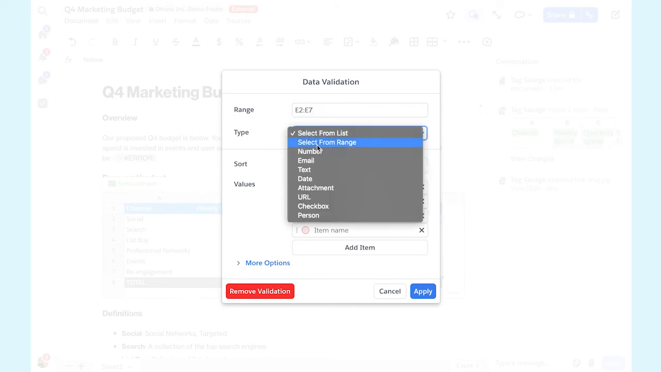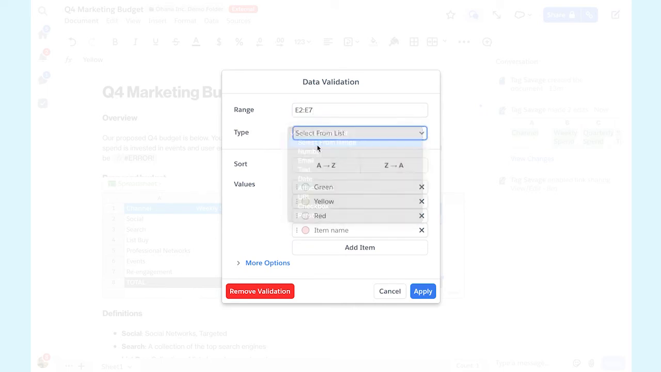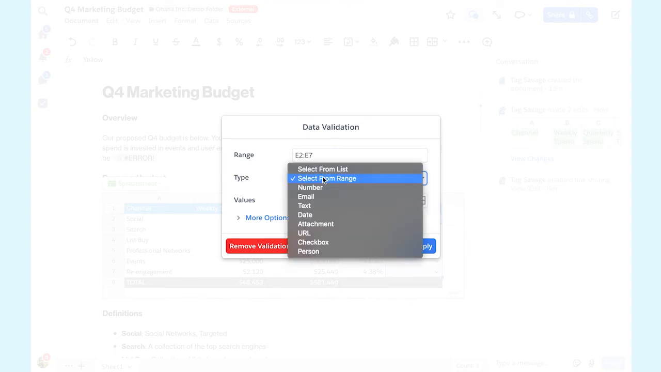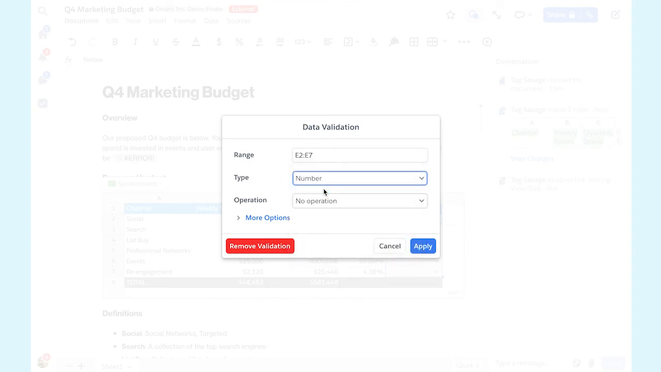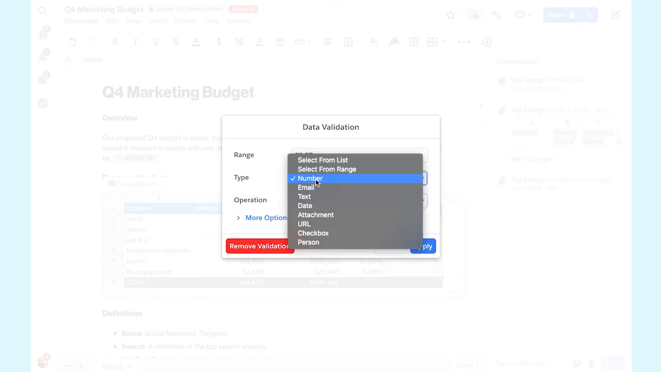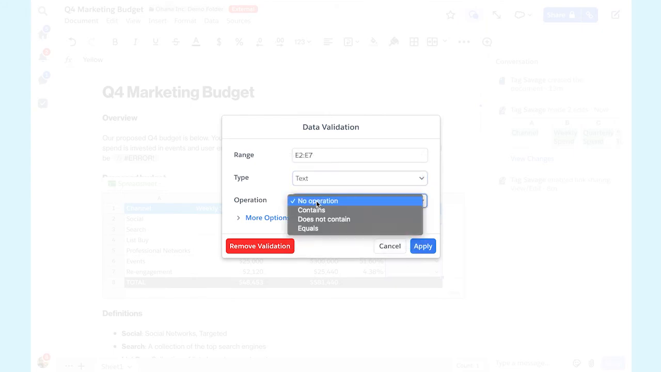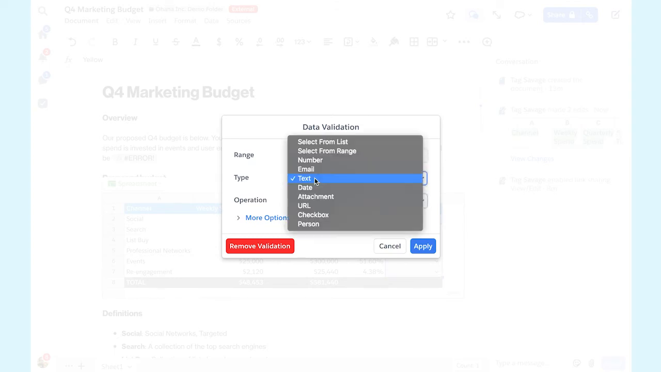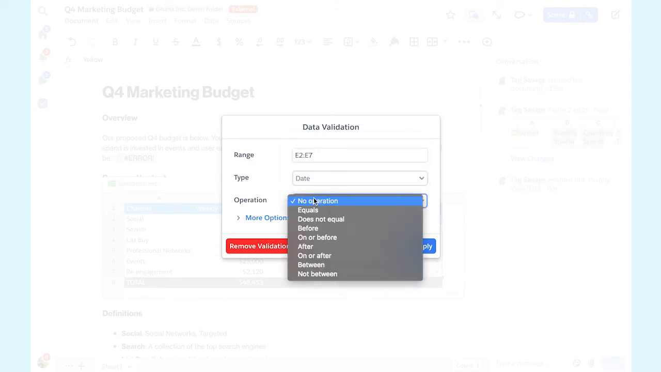You can define acceptable inputs against a specific cell range on a spreadsheet. You can restrict inputs to numbers and set parameters for which numbers are acceptable. You can make sure the cell contains, excludes, or exactly matches a certain string of text, or that it's a date and it falls before, after, or between other dates you have in mind. Or you can simply ensure that the cell is an email address, an attachment, a URL, or a person.